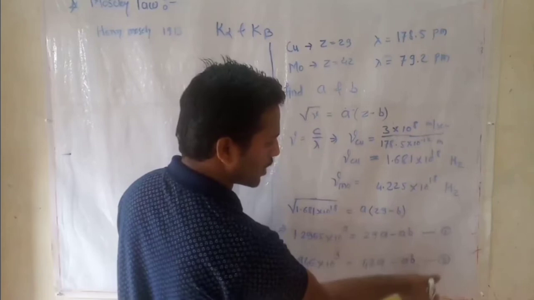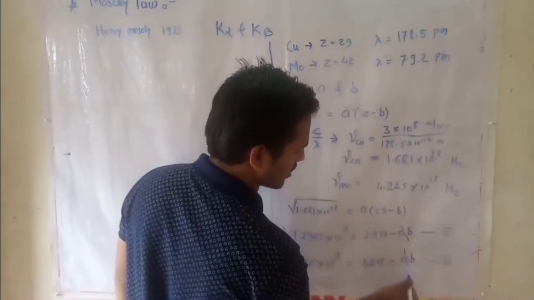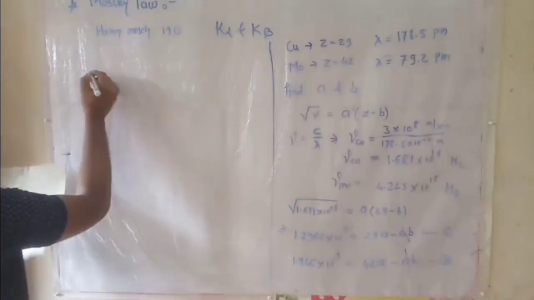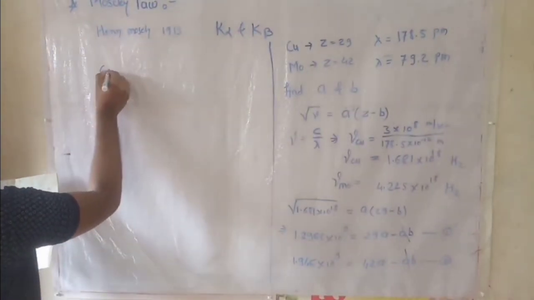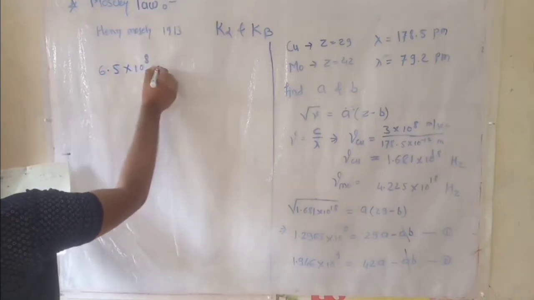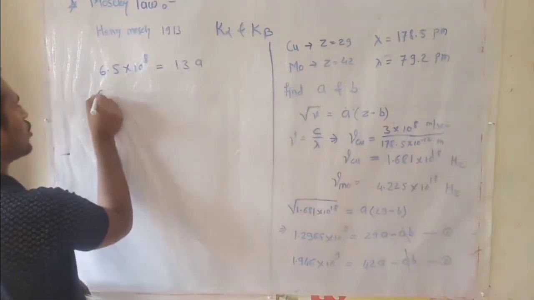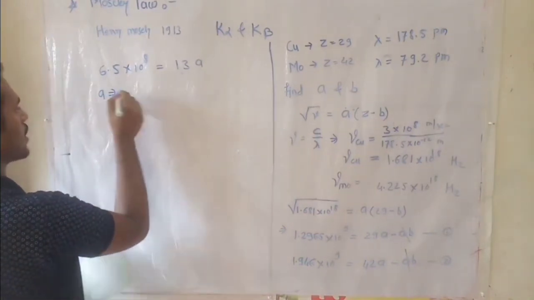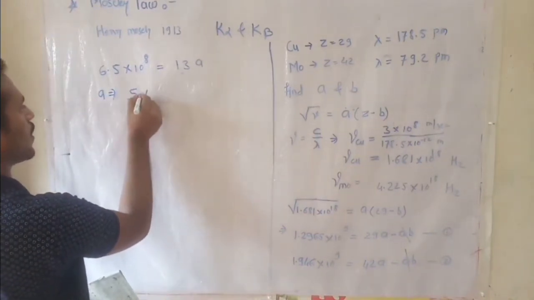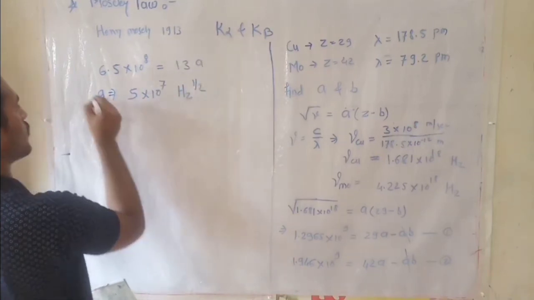Subtracting equation 1 from 2, the ab gets cancelled. We can write this as 6.5 into 10 raised to 8 equals 13a. Then the value of a is 5 into 10 raised to 7 hertz raised to half.